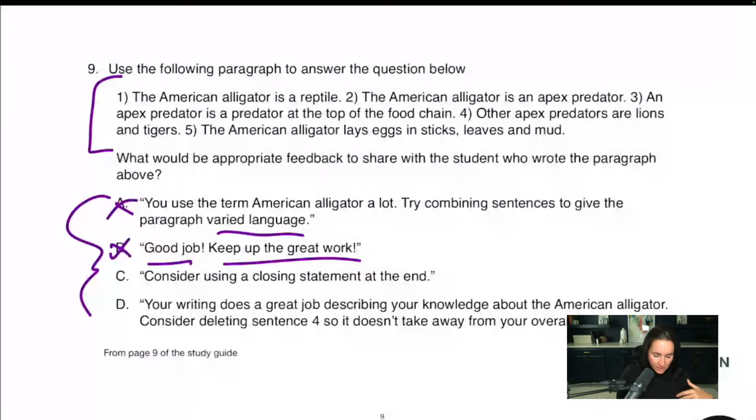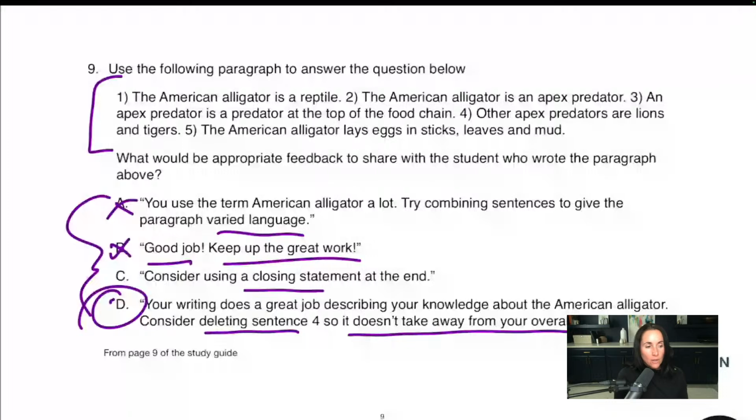All right. C, consider using a closing statement at the end. Okay. A little more specific, but it's not as good. I don't love it. I don't hate it. I'll leave it. D, your writing does a great job describing your knowledge about the American alligator. Consider deleting sentence 4 so it doesn't take away from your overall theme. D is good. Very good. It's got all the good practices in it.